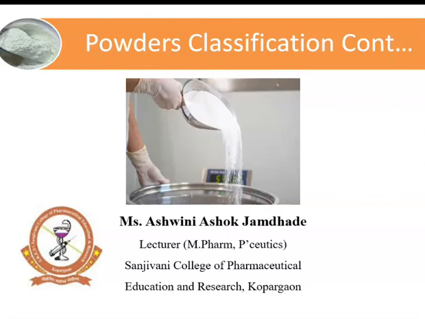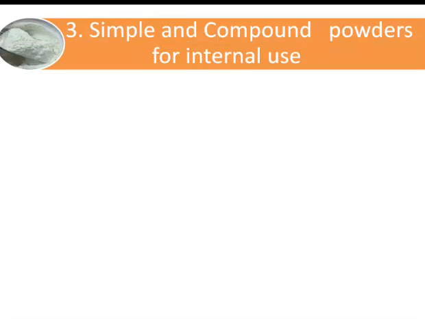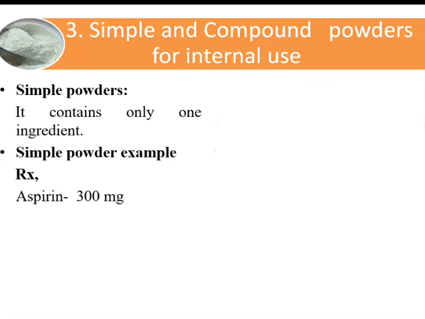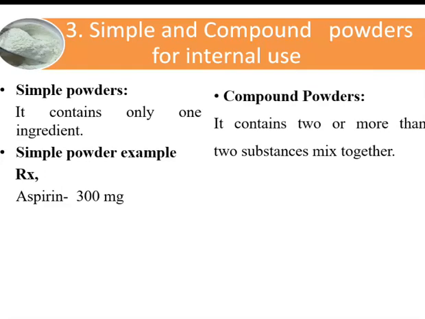In the last lecture, we studied the classification of powders, that is, bulk powders for internal and external use. The remaining classification we are going to cover in this session. The next part of classification includes simple and compound powders for internal use. Now, simple and compound, its name itself reveals its meaning: simple powders contain a single ingredient, while compound powders contain multiple ingredients.